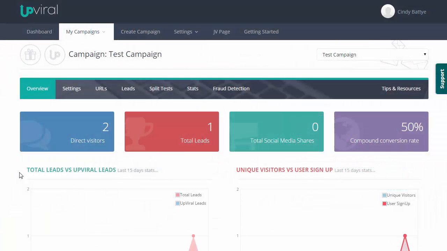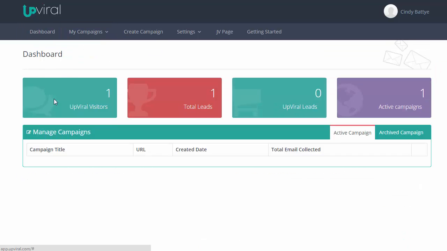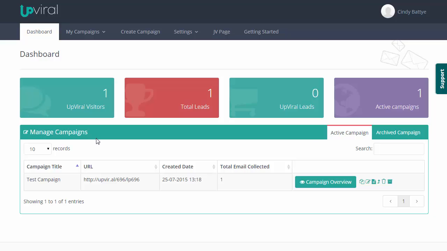Okay, so here I am logged into the UpViral Dashboard, and yes, this is a web-based platform, so there is absolutely nothing for you to install on your web servers or any technical jargon like that. All you do is you get your account information and you log in. And let me just jump back to the dashboard real quick. When you first log in, you're going to see your dashboard like this here.